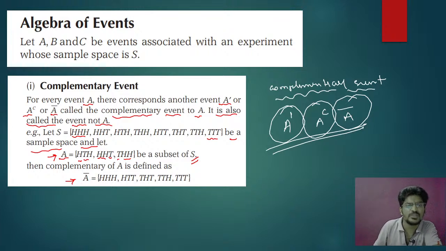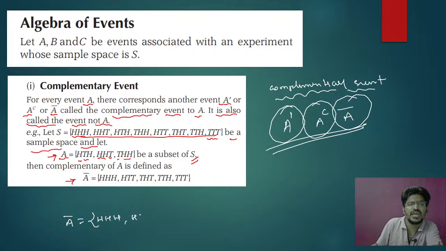So in the sample space you have these elements. Now in A dash, these 3 elements must not be present. Leave these 3 elements, and write the remaining elements, that is head, tail, head, tail, head, and tail.